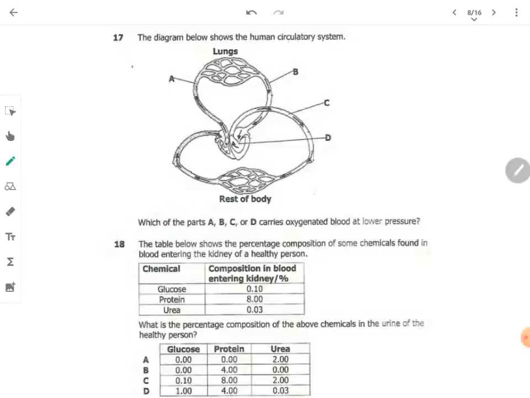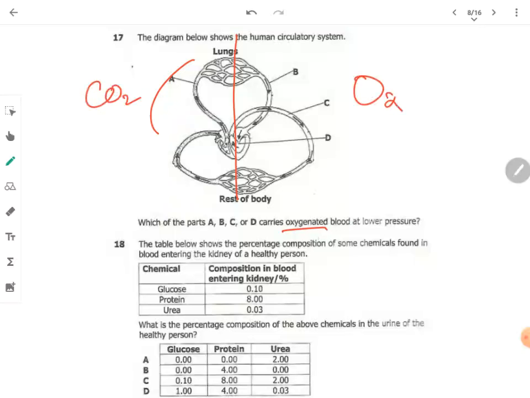Now, we have parts. We have this part, the other part. So, on this question, we have the part that carries oxygenated blood, while the other part carries deoxygenated blood. Now, here they're talking about the part that carries oxygenated blood. This part here carries oxygenated blood, while the other part here carries deoxygenated blood. Okay, this part carries blood rich in oxygen. This part carries blood rich in what? Carbon dioxide. Now, which one carries oxygenated blood at low pressure?